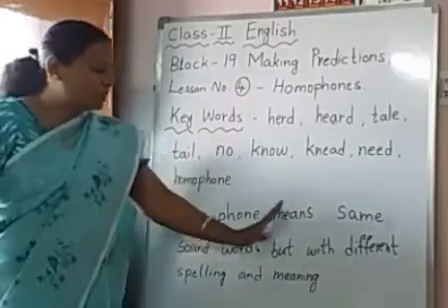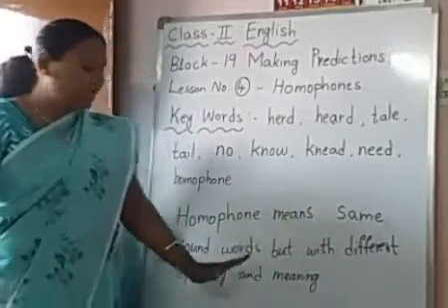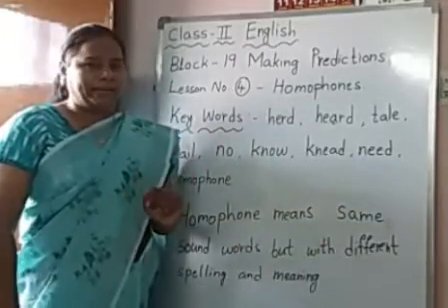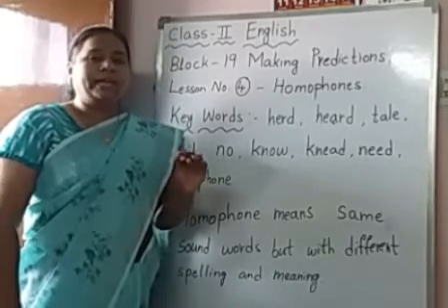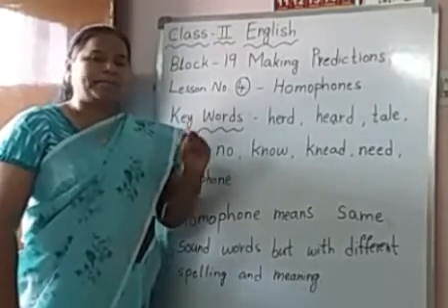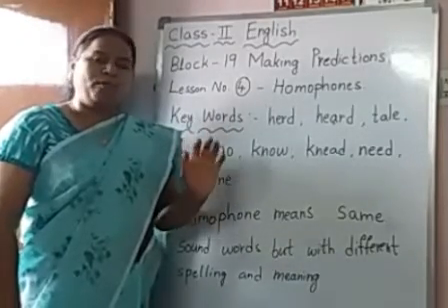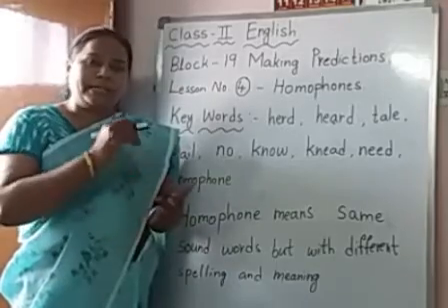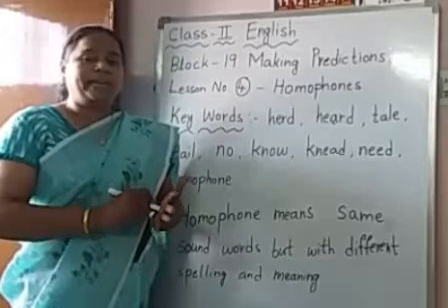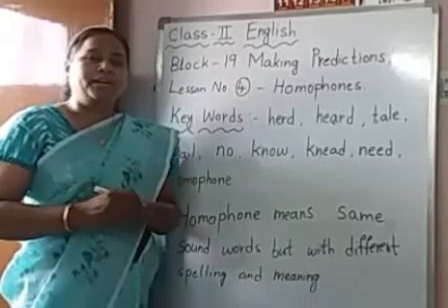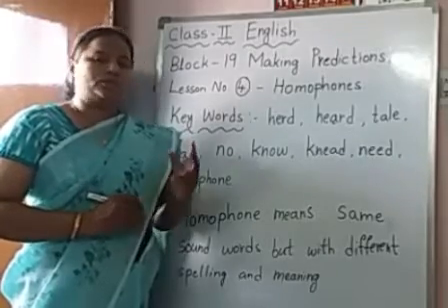Homophones means same sound words but with different spellings and meaning. For example, number 8, E-I-G-H-T, 8. And then eat. What is the past tense of eat? A-T-E. Eight and ate are the same sound, homophones but different meaning. E-I-G-H-T is a number. A-T-E means past tense of eat. Did you eat food? You ate food, like that we will ask, no, children? Those two are also homophones.